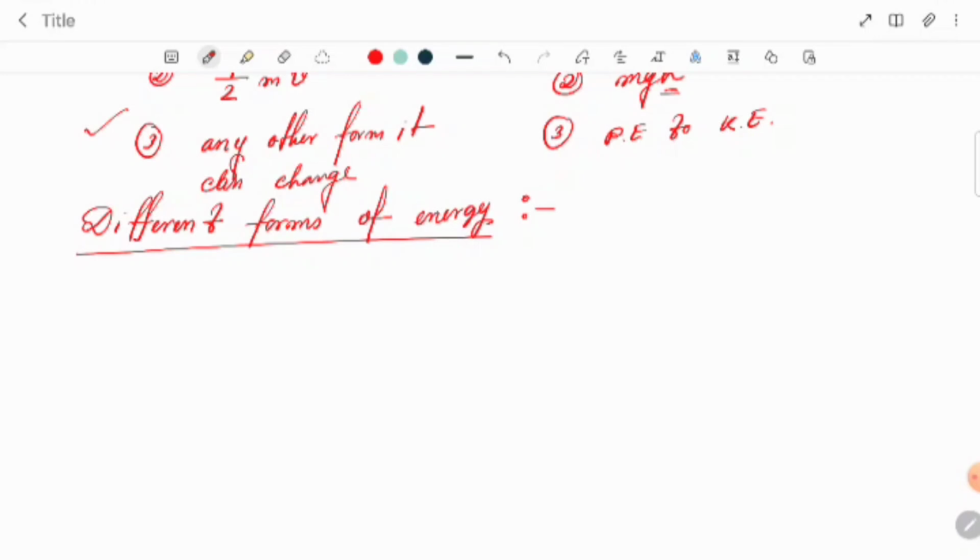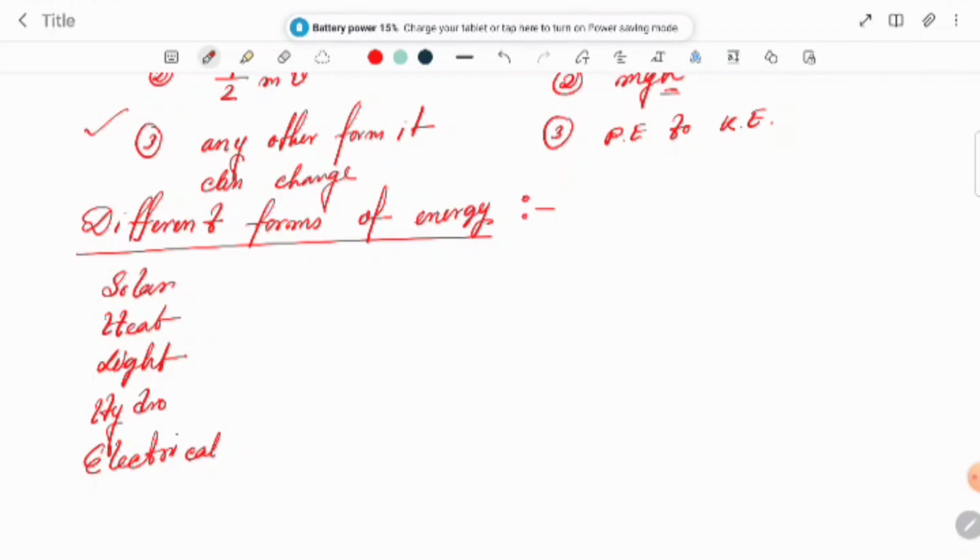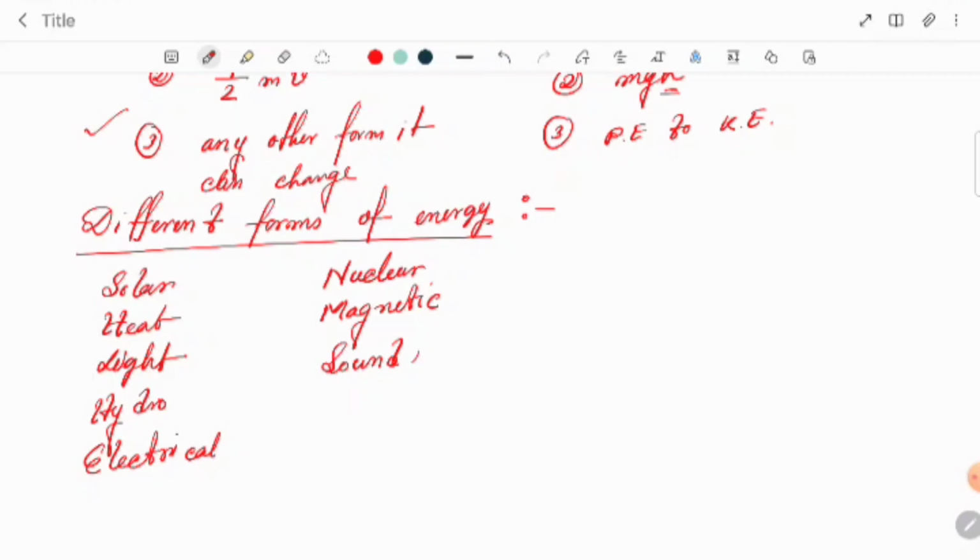Different forms of energy means solar energy, heat energy, light energy, chemical energy, hydro energy, so many types of energy: electrical energy, nuclear energy, magnetic energy, sound energy, wind energy. So these are the types of energy.